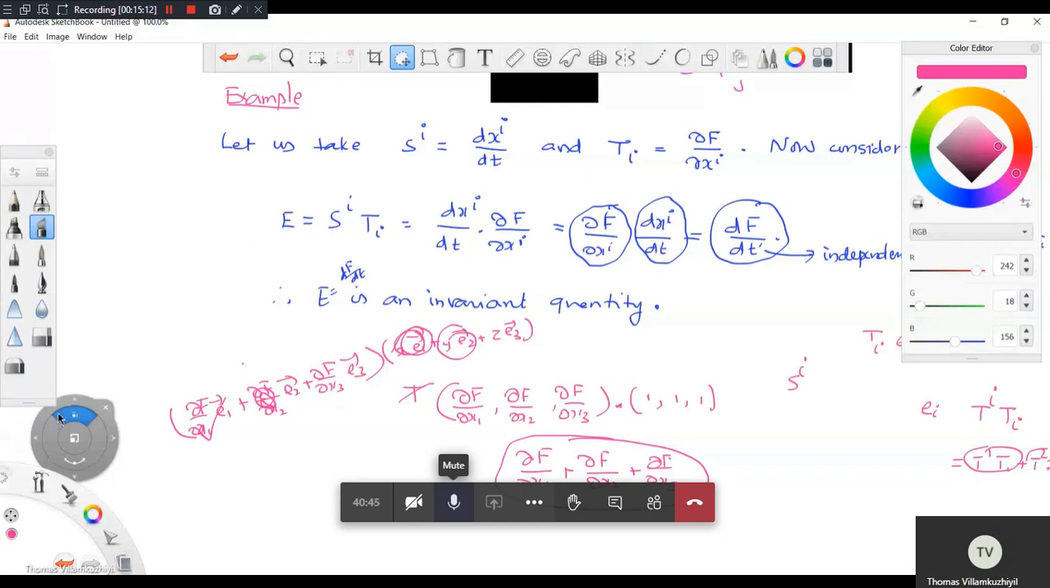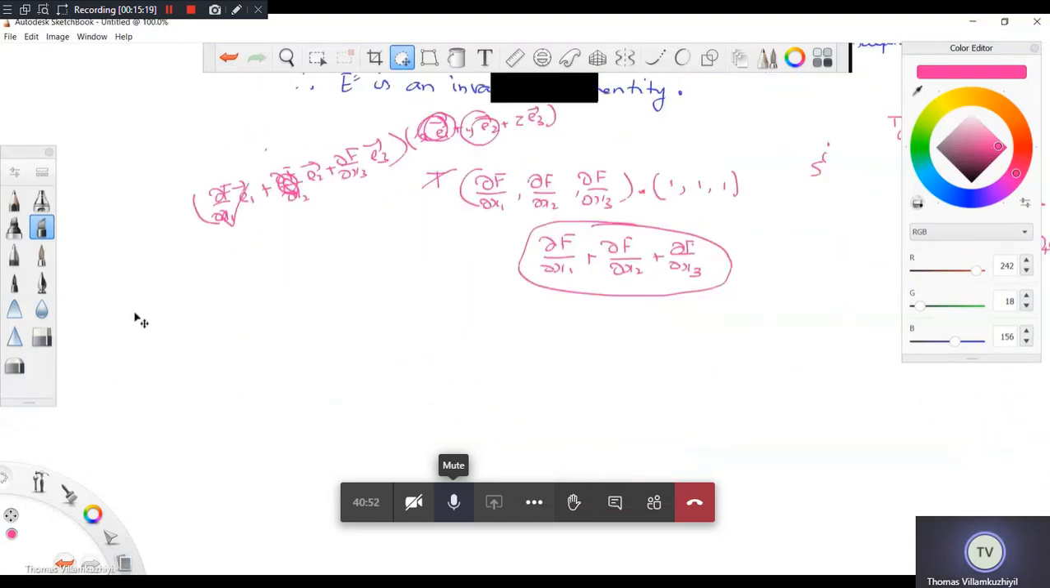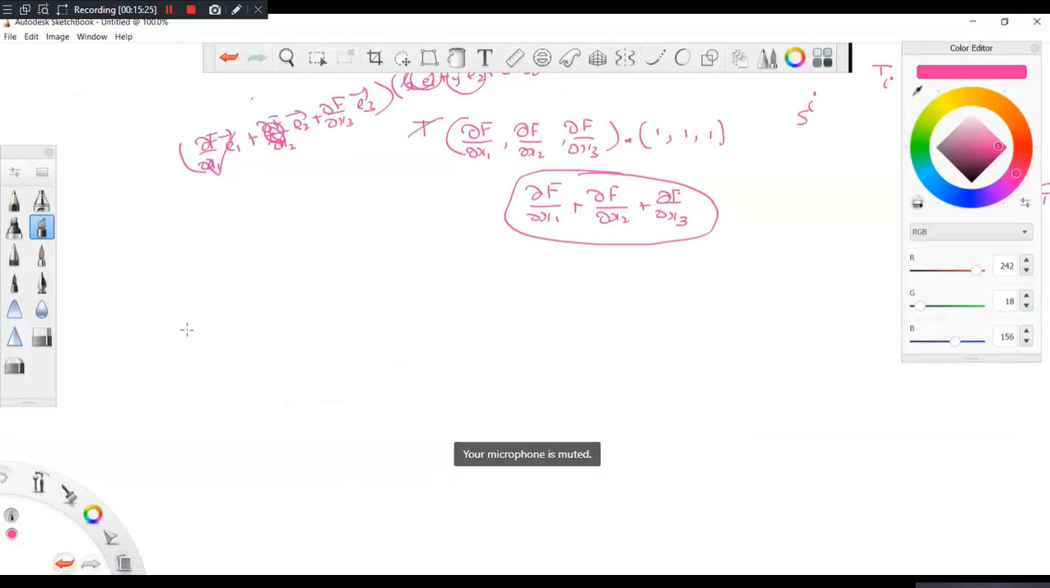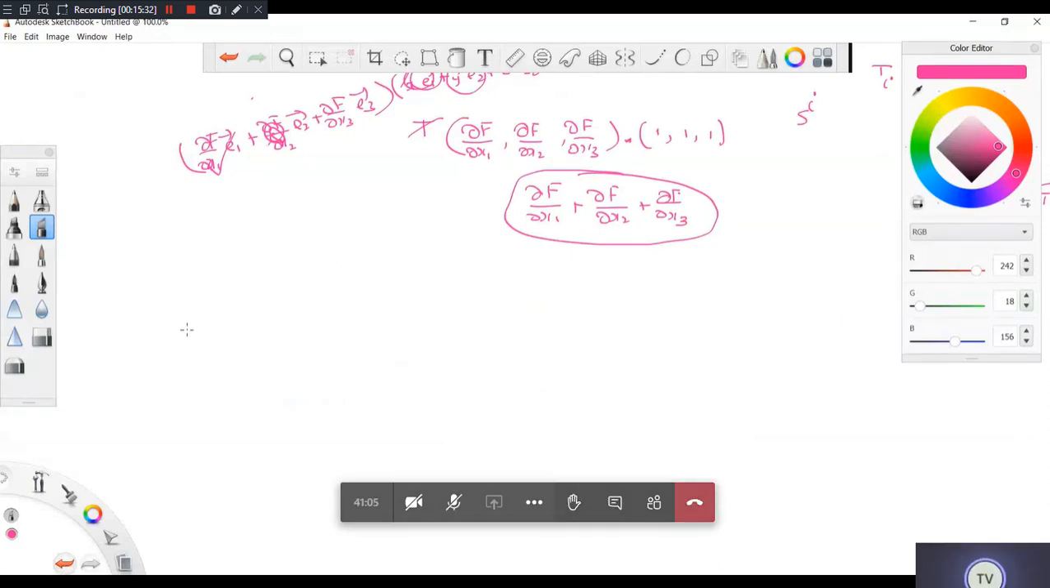T will not depend on the coordinate system. T is a parameter. T is a parameter that will not depend on the coordinate system. For example, you take the circle. The parameterization means you can do it as arc length, or you can do it as the angle. So they are parameters.